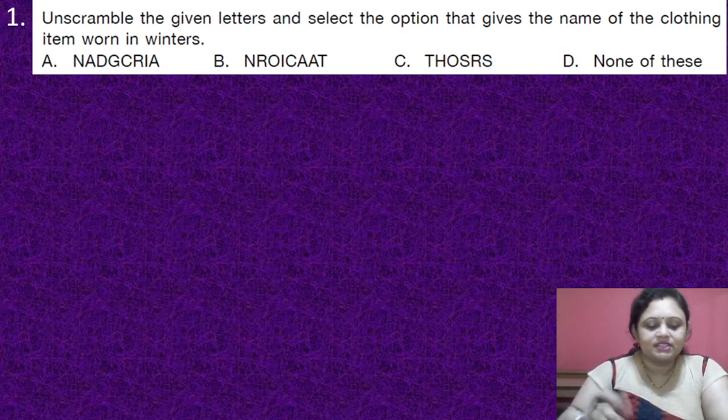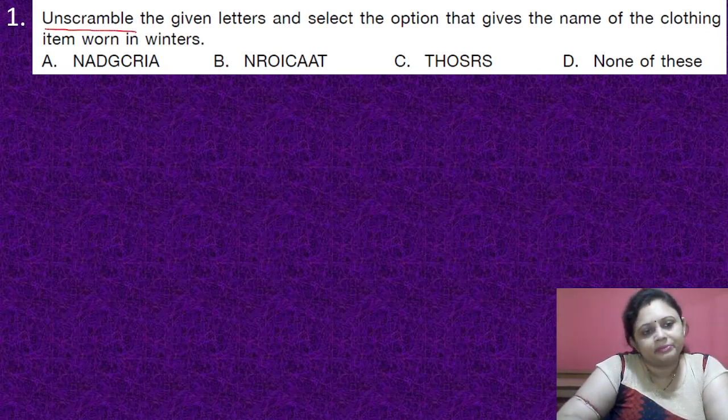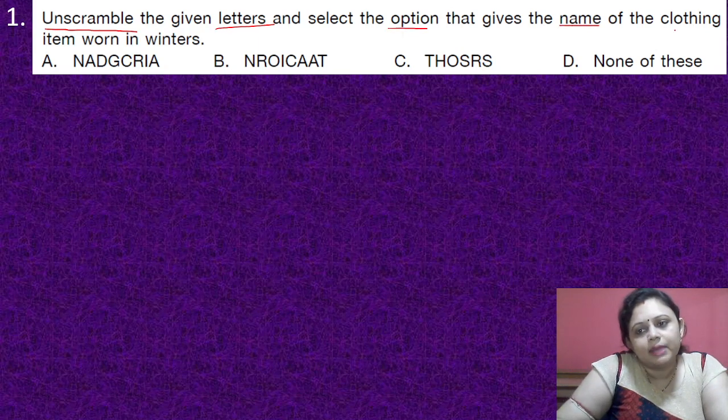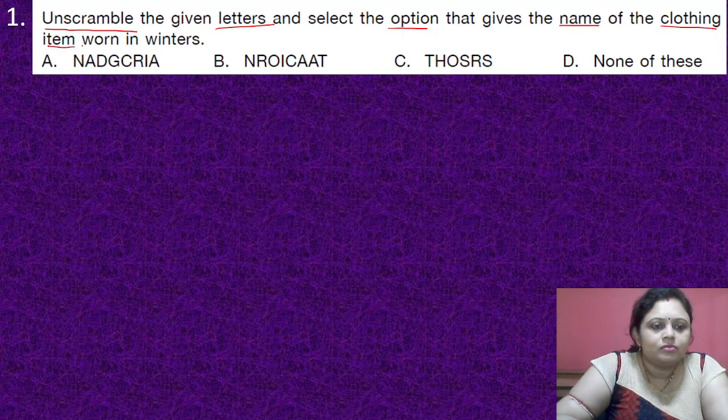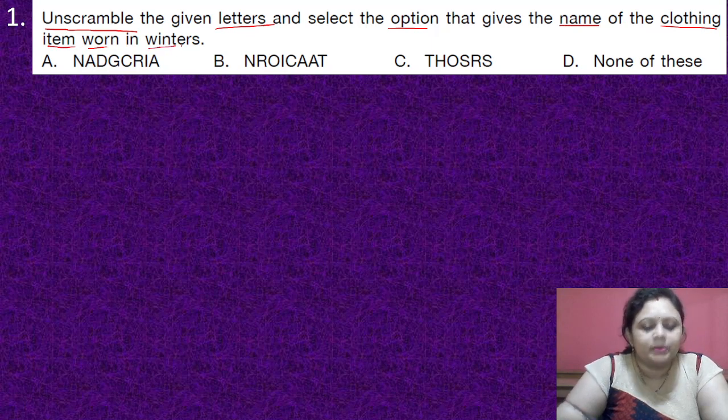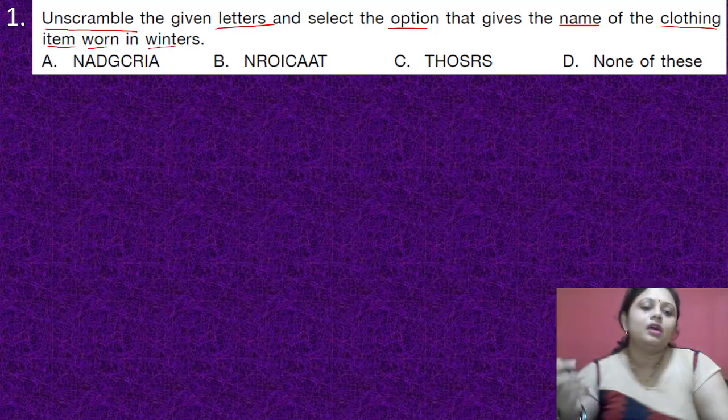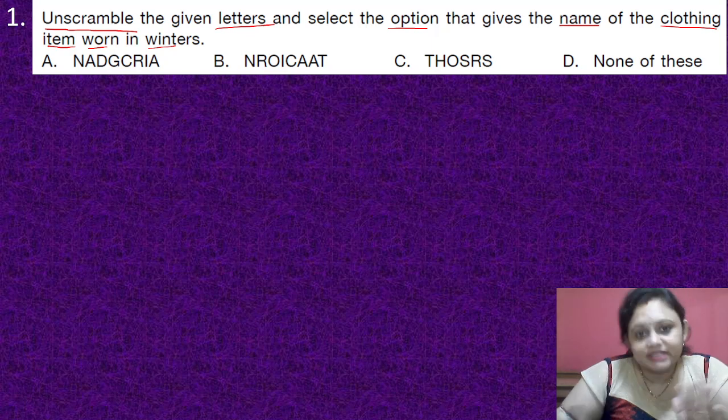Our first question: unscramble the given letters and select the option that gives the name of the clothing item worn in winters. Four options are there. We have to unscramble the letters.